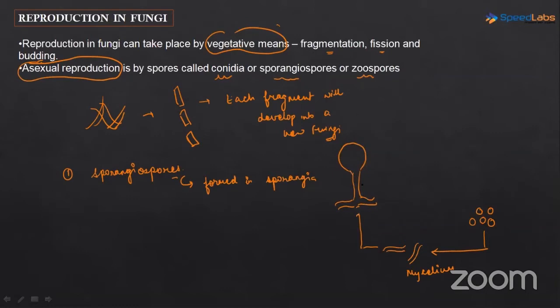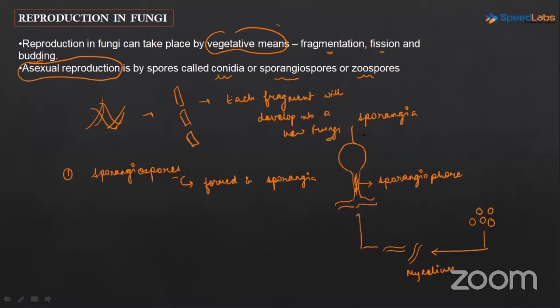So the stalk, this stalk part here, is called the sporangiophore. And this sac, this bag here, is called the sporangia. Sporangia is plural, sporangium will be singular.